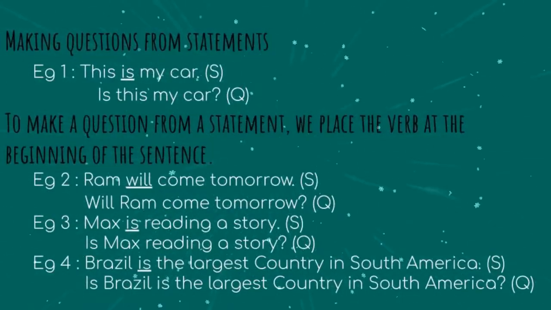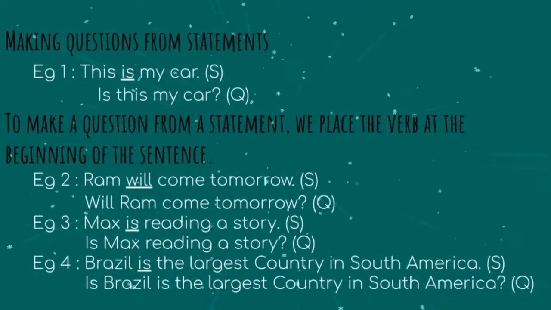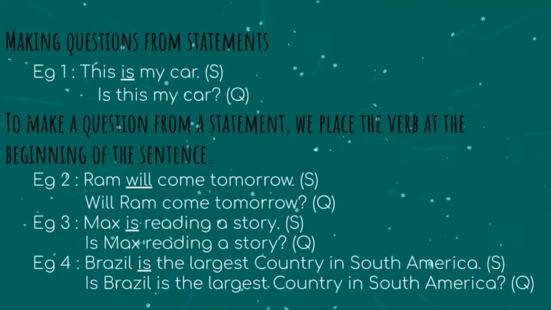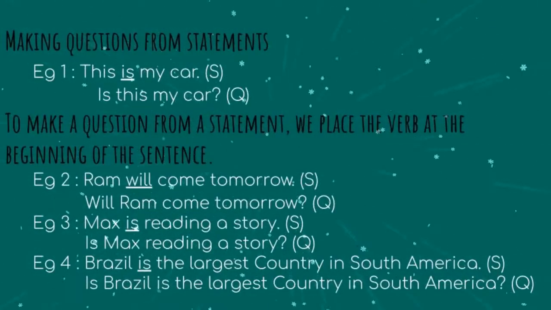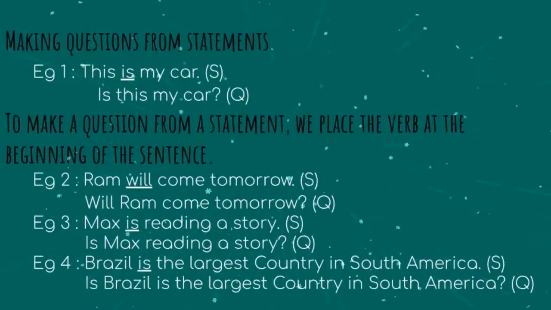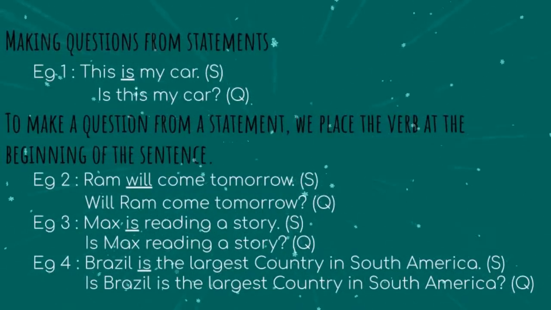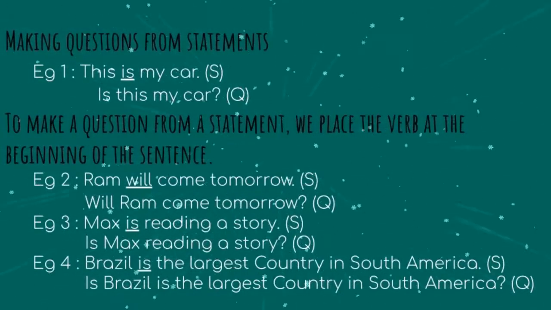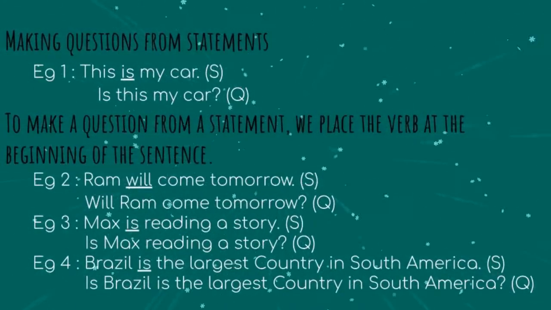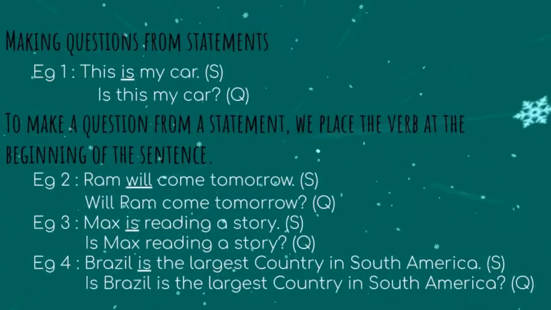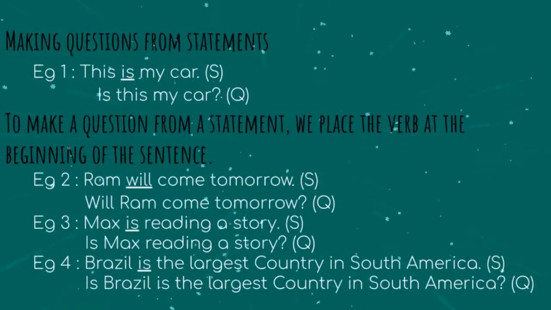Let us move to the third one. Max is reading a story. Now the verb is "is" and the noun is Max. We just exchange the positions of the noun and the verb here. Is Max reading a story? That's all. Now it's a question.